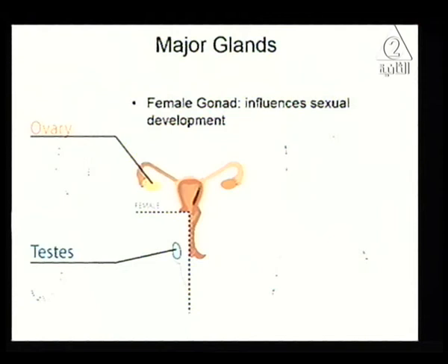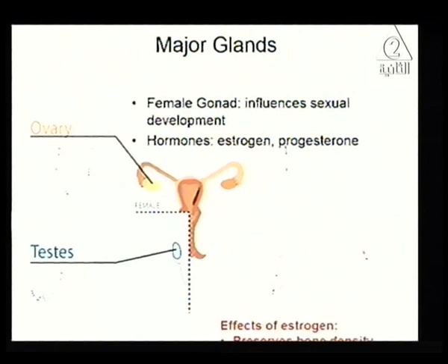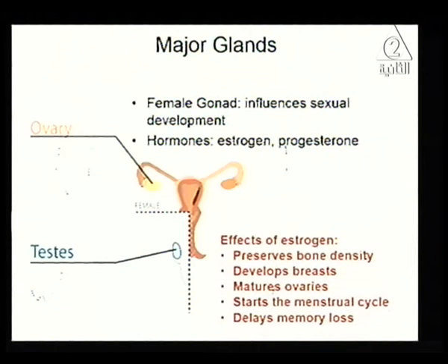While on the other hand, in females the ovaries also have an important role in what? In the secretion of estrogen and progesterone hormone. And by the way, testes and ovaries are glands, and at the same time they have another function in reproduction, because the ovaries are female gonads. What do gonads secrete? They secrete ovum, while testes secrete sperms.